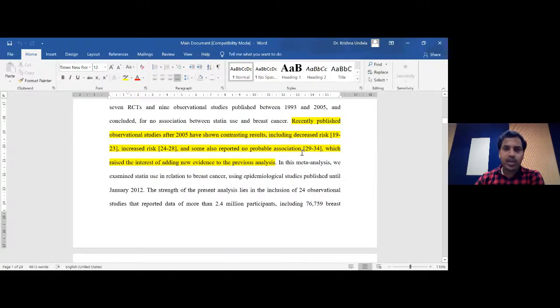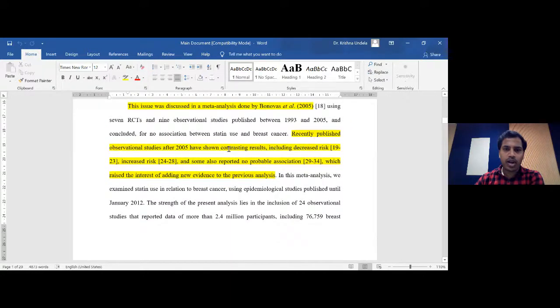And we clearly mentioned why they are contrasting. We got to know that some studies show a decreasing risk of breast cancer with the statins, and some studies show an increased risk of breast cancer with the statins, and some of them reported there is no probable association between statin use and risk of breast cancer.